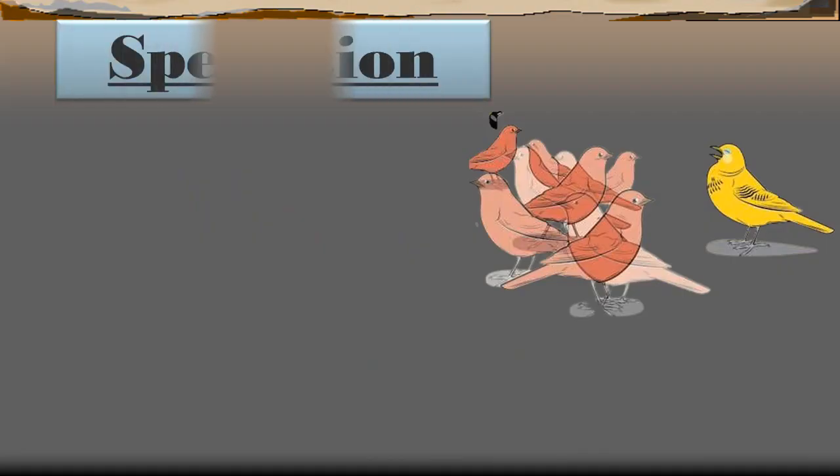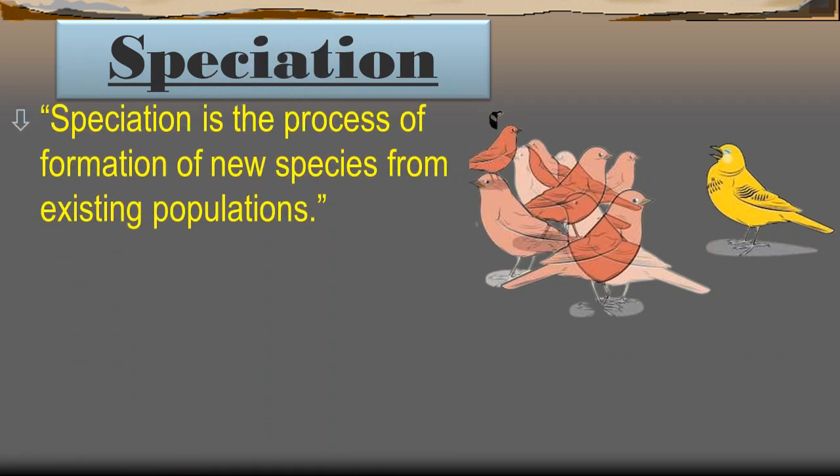Alright, now let us first understand about speciation. So what is it? Students, speciation is the process of formation of new species from an existing population. That is the formation of a new species of plants and animals from their ancestor, the old species. The old species will develop and form a new species of plants and animals. This is called speciation.